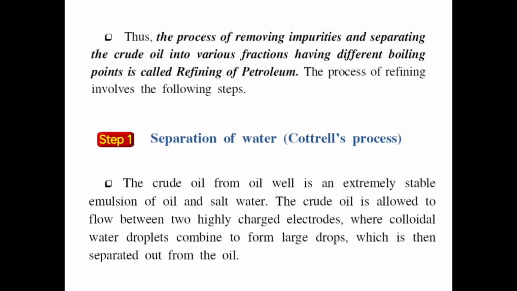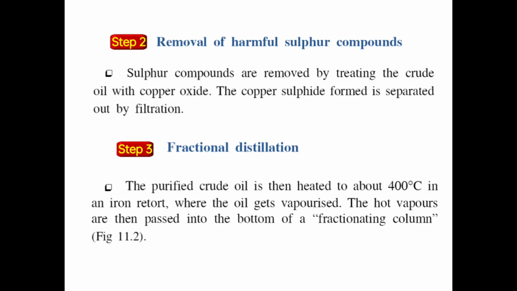First one, separation of water, already covered under the Cottrell process. Second one, step 2, the removal of harmful sulfur compounds. Sulfur compounds are removed by treating the crude oil with copper oxide. The copper sulfate formed is separated out by filtration.